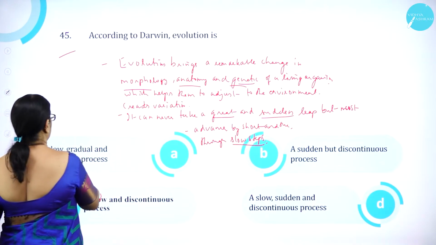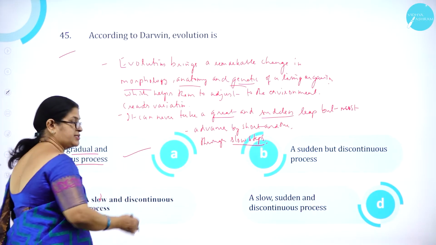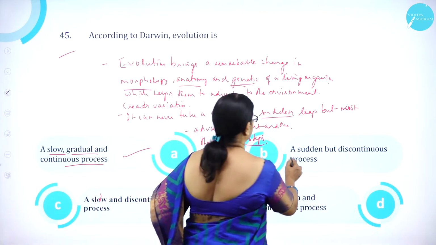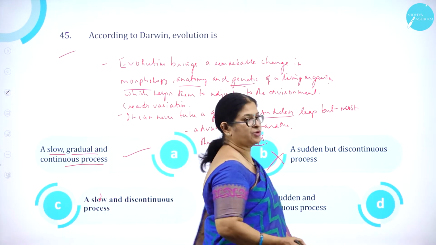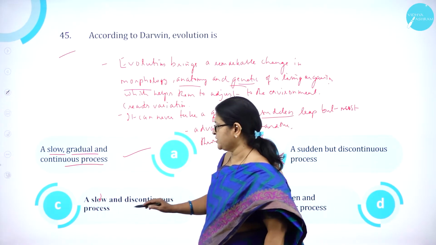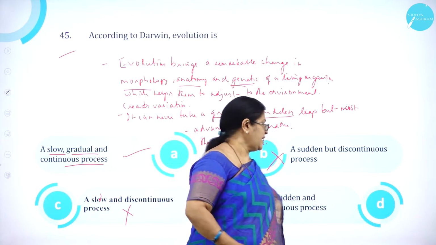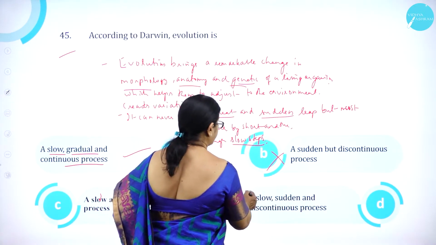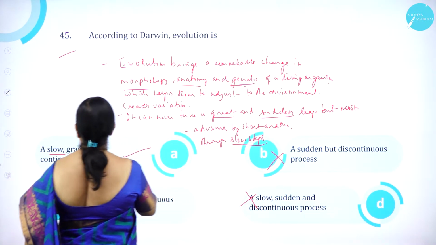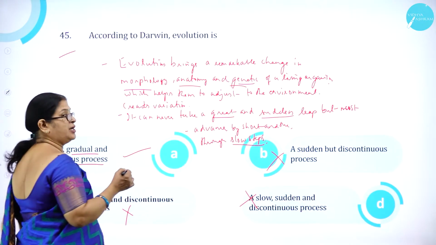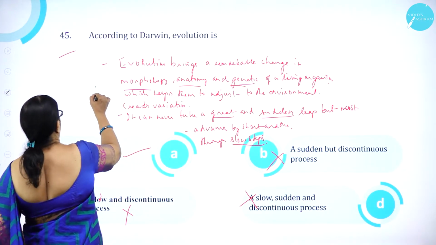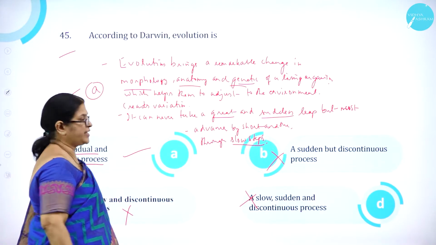Option A, a slow, gradual and continuous process is correct. Option B, a sudden but discontinuous process is wrong. Option C, a slow and discontinuous process is wrong. And option D, a slow and sudden discontinuous is wrong. So option A, it is a slow, gradual and continuous process. So option A is correct.